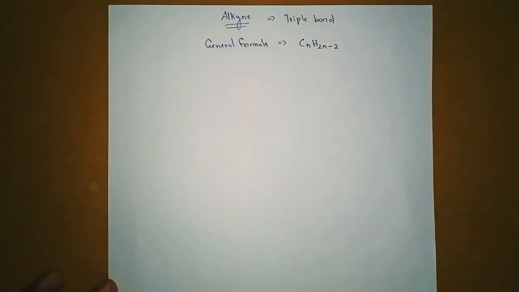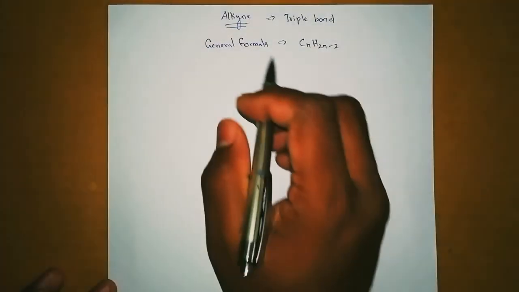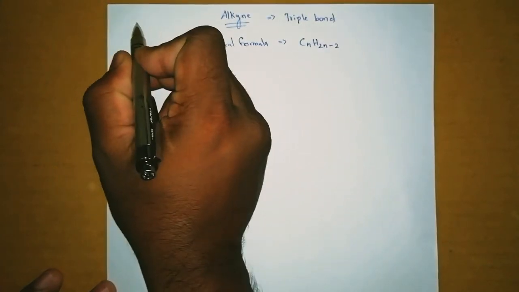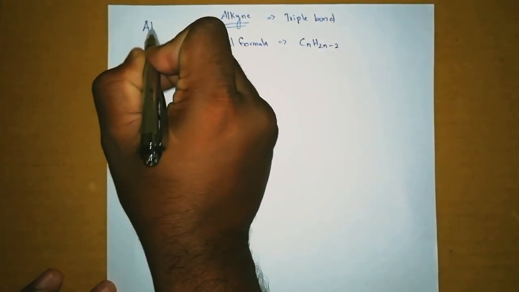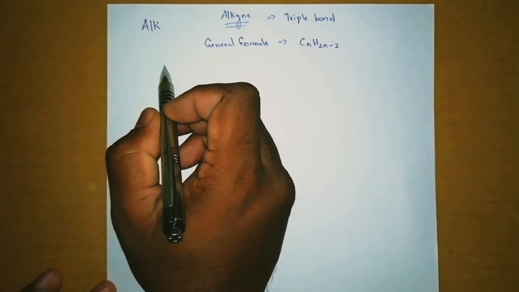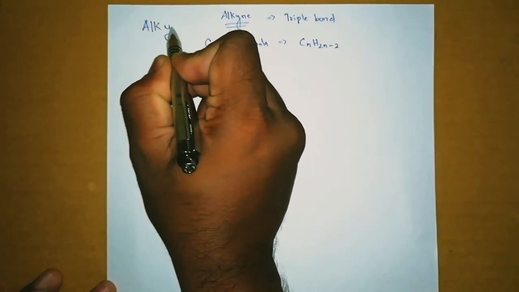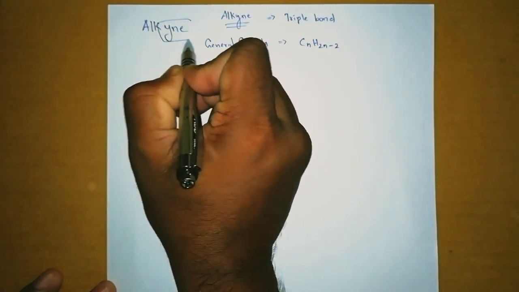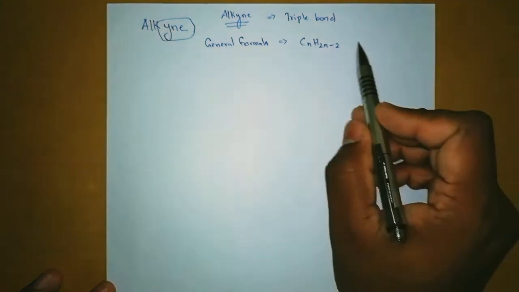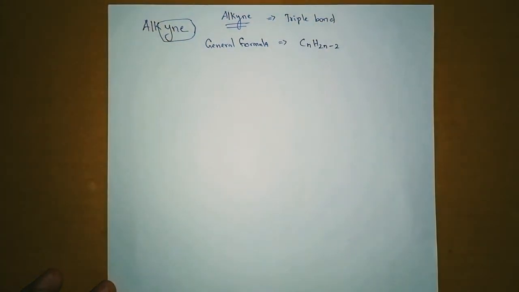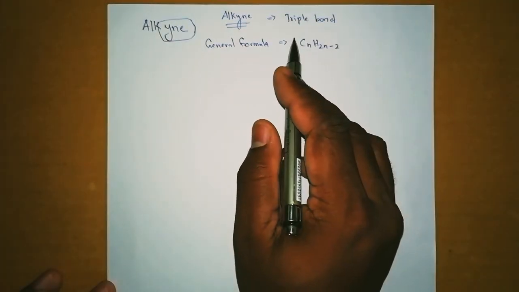So in today's class, we are going to learn about alkynes. Alkyne, that means alkyl, ALK, alkyne. If "yne" comes, it talks about a triple bond. Whenever alkyne comes, it is a triple bond.